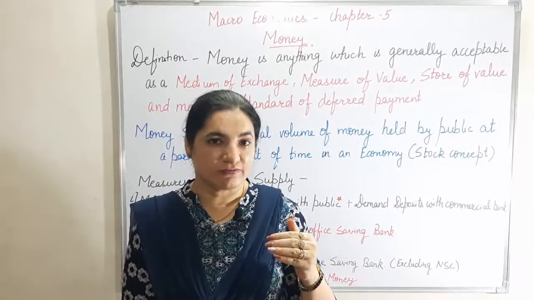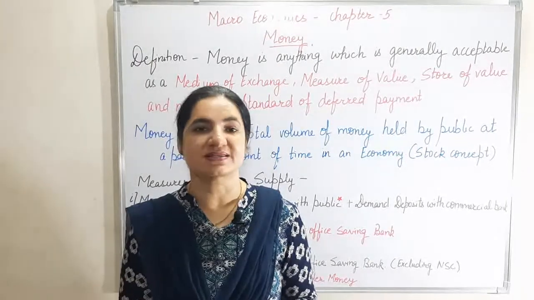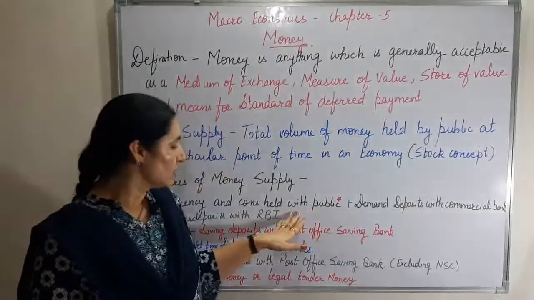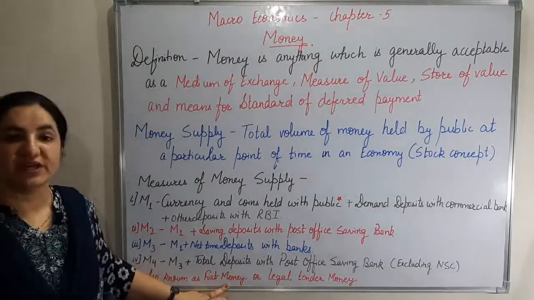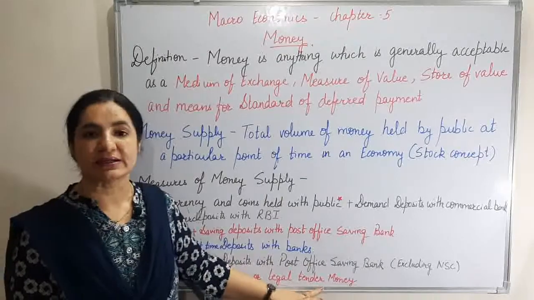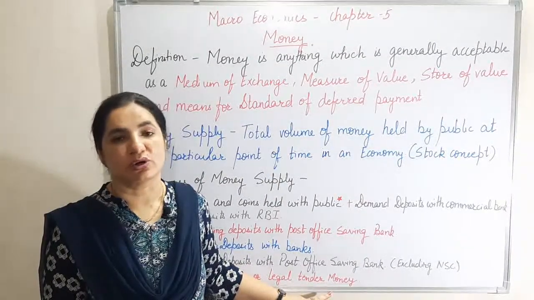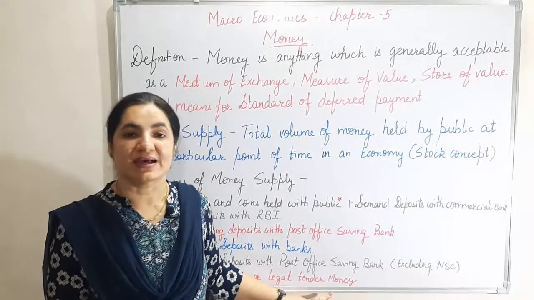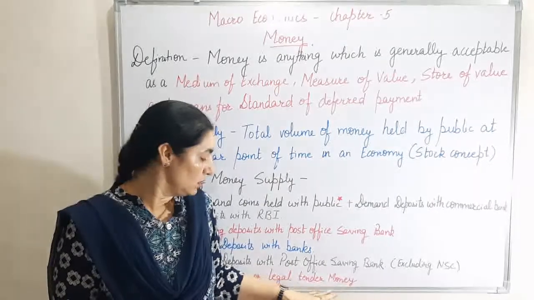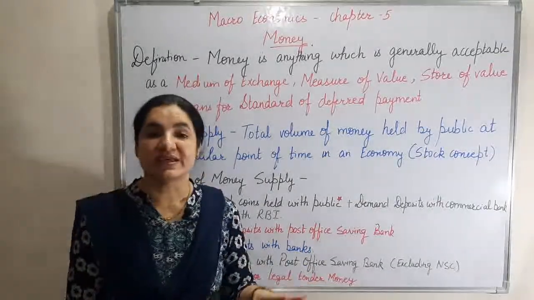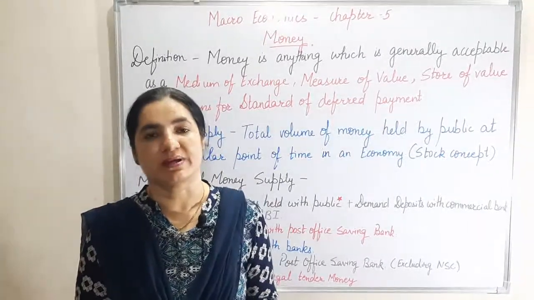As the follow up of the government order is always present, this currency and coins held with public is also known as fiat money or the legal tender money. Fiat money because it is under the order of the government to act as the money supply. Legal tender money means that for all kinds of debts, it will be acceptable in the country.